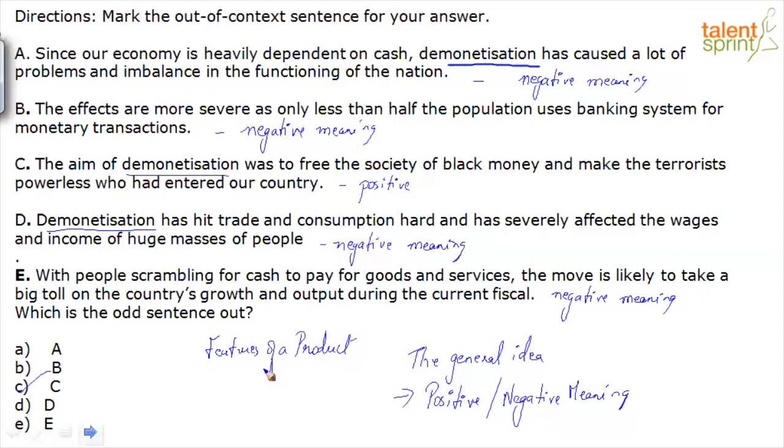Let's say 4 sentences talk about the features of a product, but one sentence talks about bad sales of that product in the market, or poor sales, which is a more appropriate collocation. So we need to identify if all the sentences are aligned with expressing the same idea.